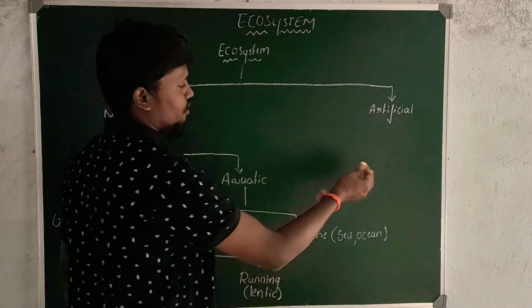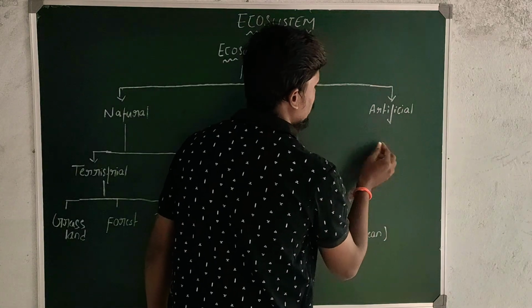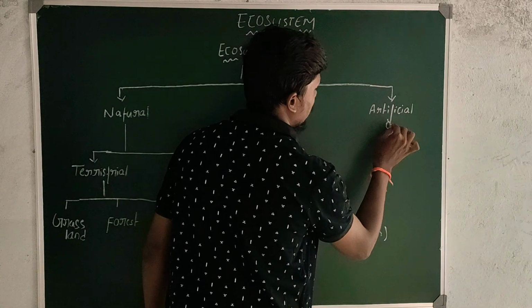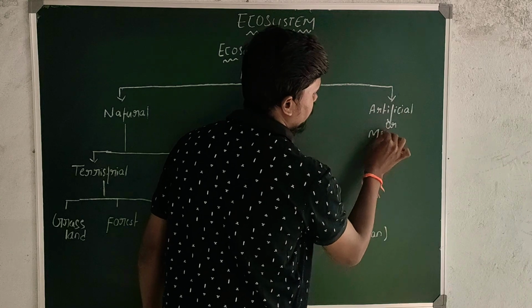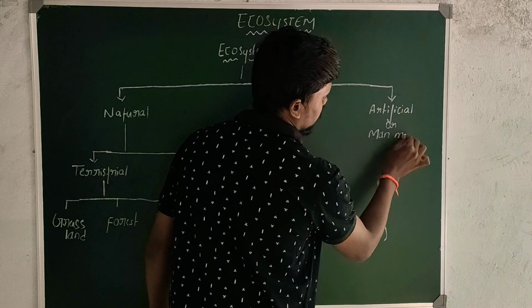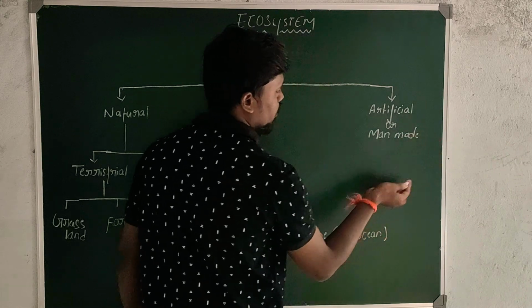Next, coming to artificial ecosystem. Artificial ecosystem is nothing but a man-made ecosystem.